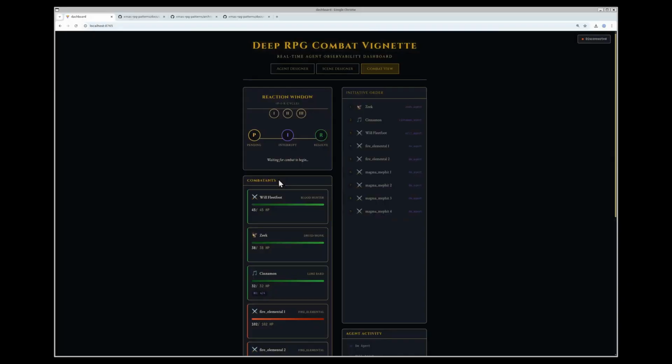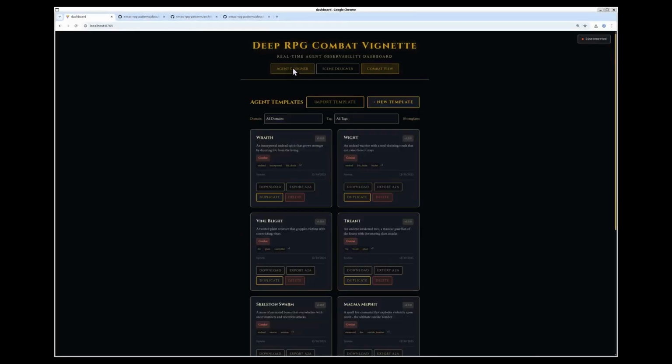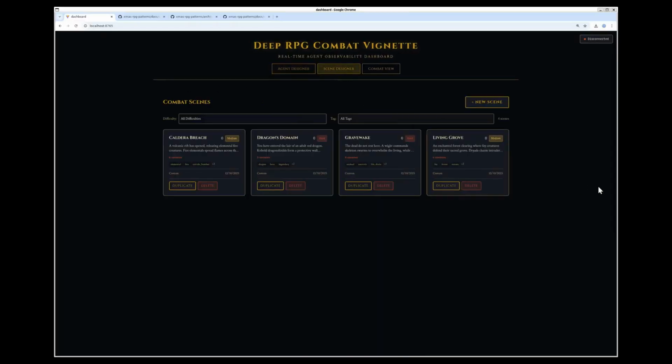You're looking at the agent designer. Each template here, the Treant, the Dryads, the Kobold Dragon Shield, defines not just stats but behavior rules. Declarative priorities that tell the agent what to prefer in different situations. These templates compose into scenes, and scenes become the encounters the party faces. But what makes this work isn't the templates themselves. It's the 5 invariants that constrain how everything operates. Let me show you those in the architecture docs.